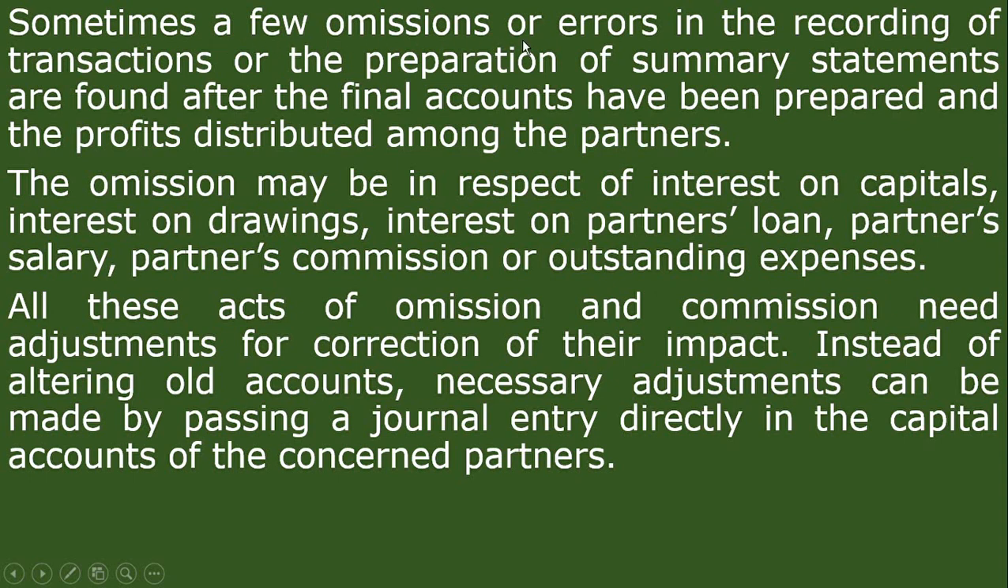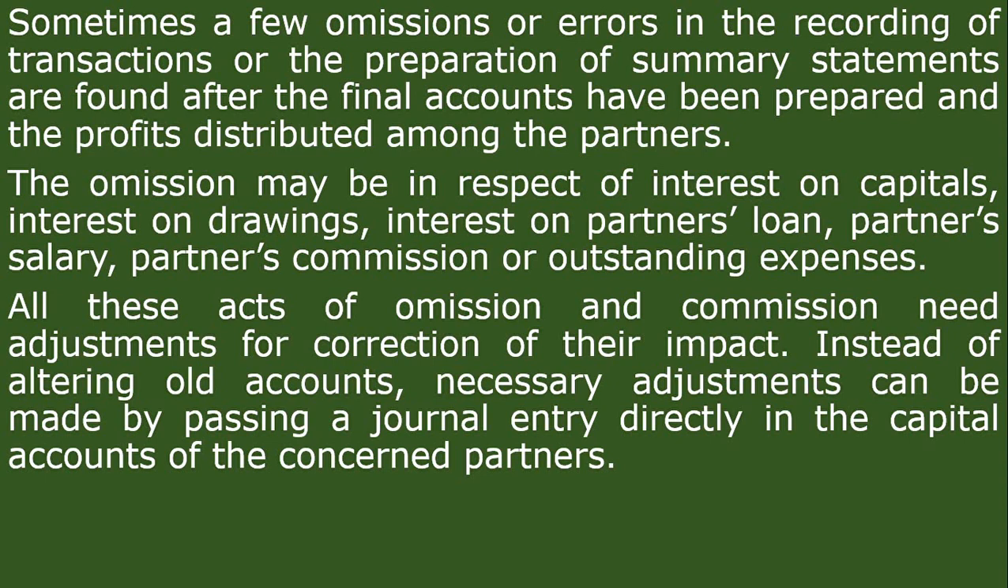Sometimes a few omissions or errors in the recording of transactions or the preparation of summary statements are found after the final accounts have been prepared and the profits distributed among the partners. That means it may happen. Suppose those partners prepared their profit and loss appropriation account at the end of the year. After preparing it, they realize that they have omitted some of the items related to their partnership deed, or treated them differently, not properly.